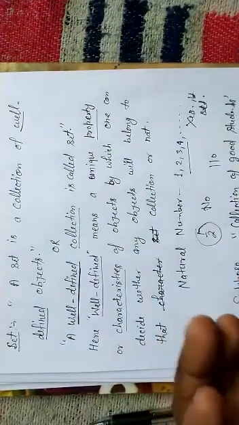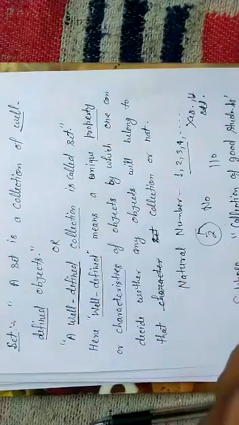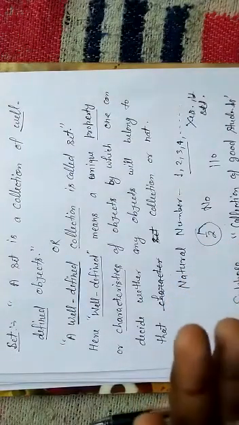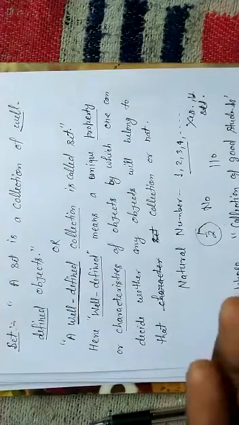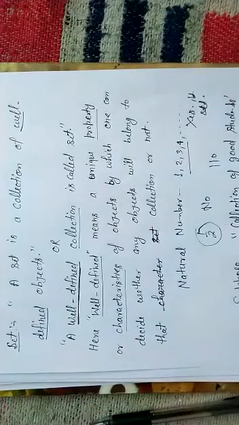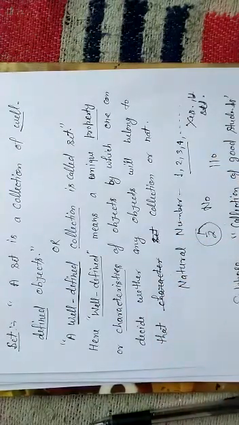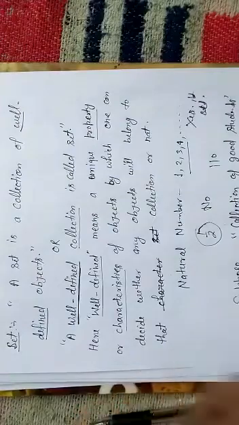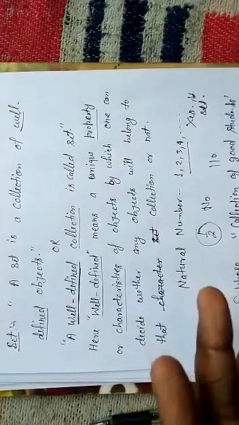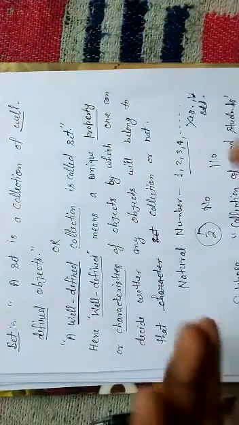Minus 1 is also not a natural number, because minus 1 is not used for counting. If I ask how many members are in your family, you cannot start from minus 1, with your father at minus 1, your mother at 0, and yourself at first. You will start from first, second, third, fourth. So the property of natural numbers is being used for counting.